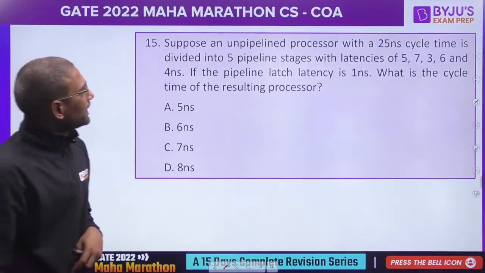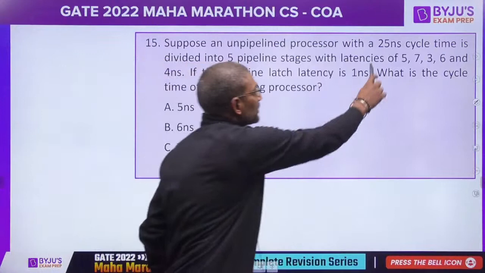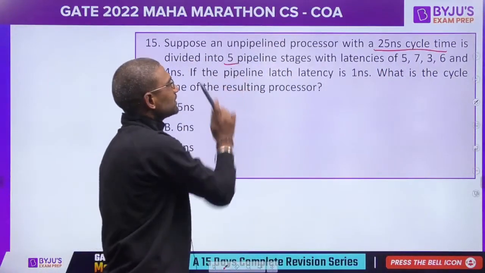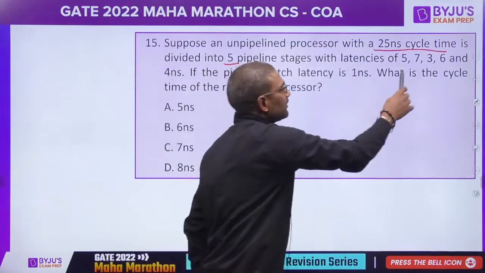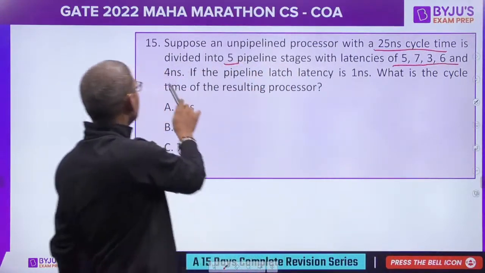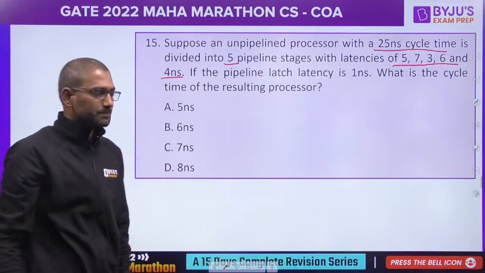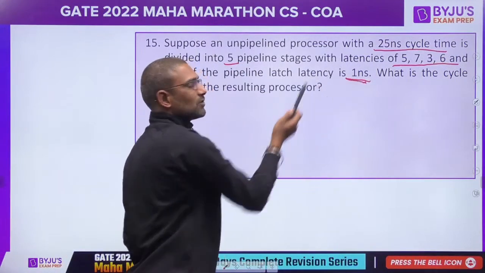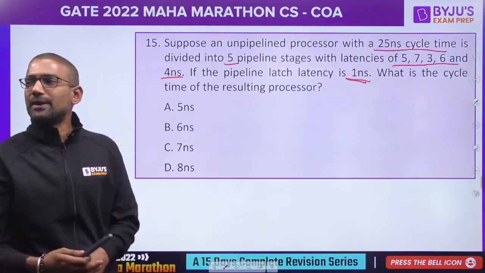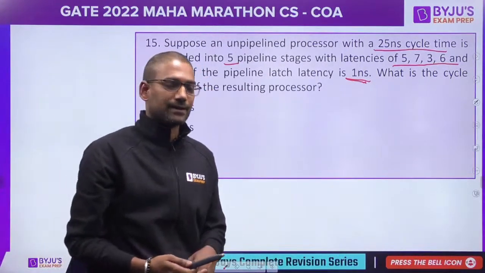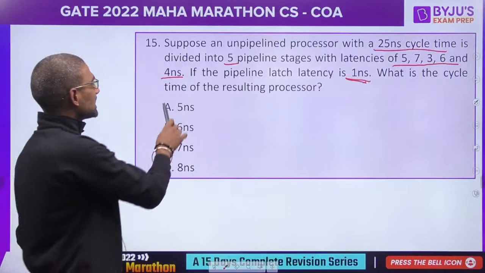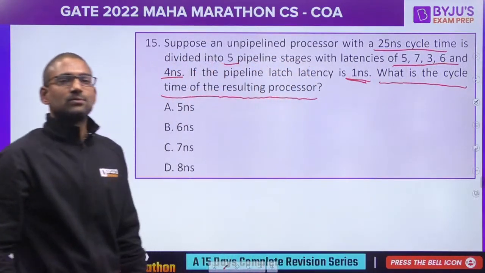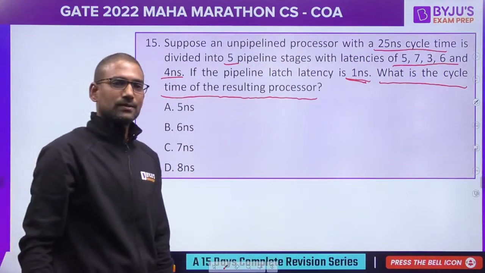Suppose an unpipelined processor with 25 nanosecond cycle time is divided into 5 stages with latencies 5, 7, 3, 6 and 4 nanoseconds respectively. If the latch latency is 1, latch latency means the intermediate register, the buffer latency is 1, what is the cycle time of the resulting processor? Very easy question.